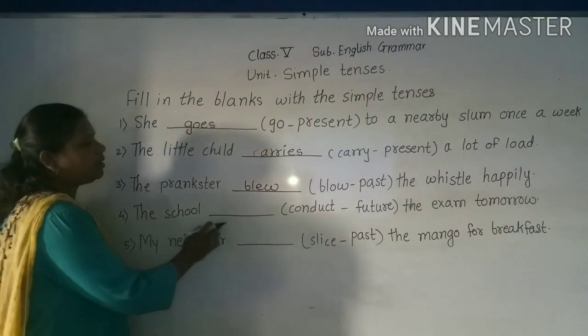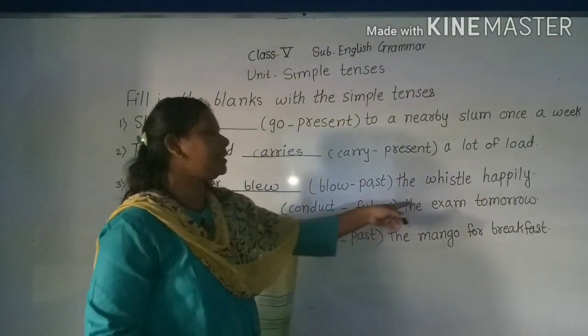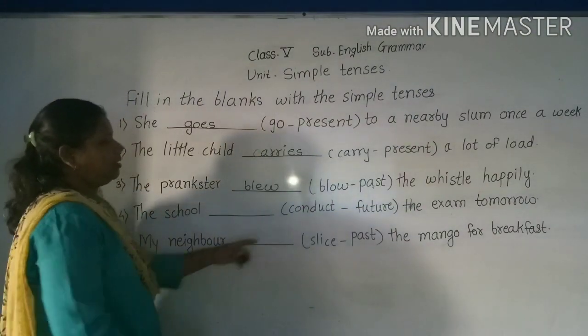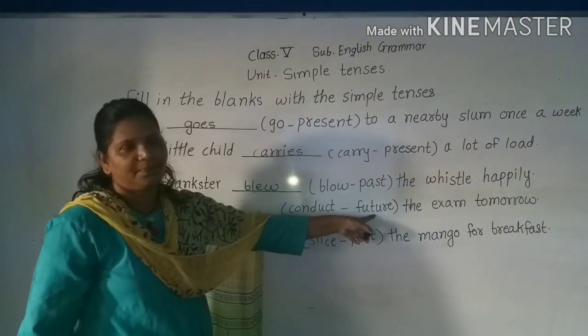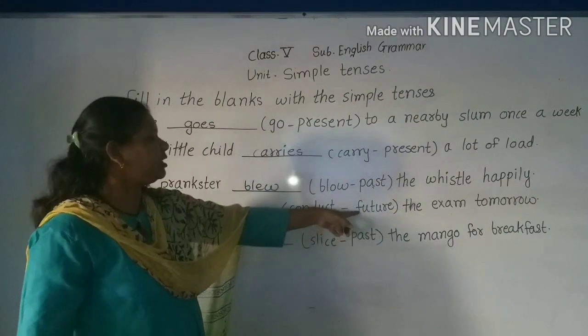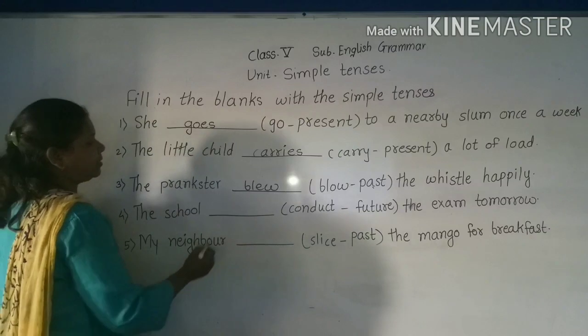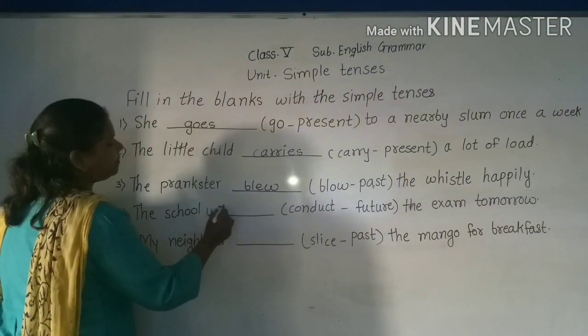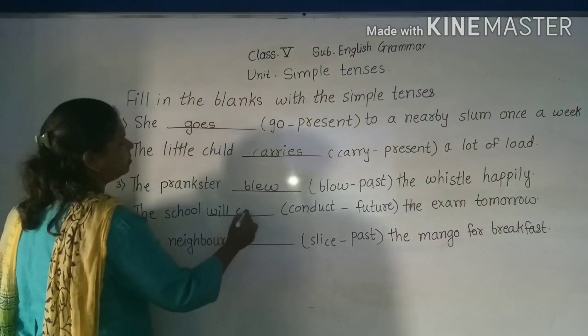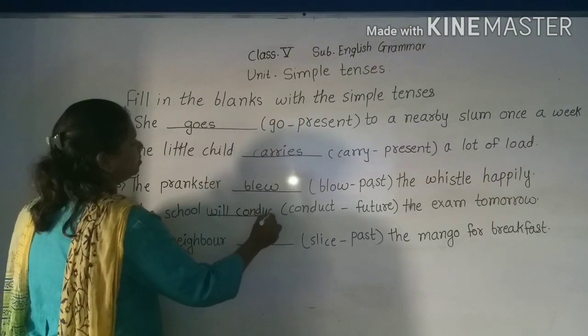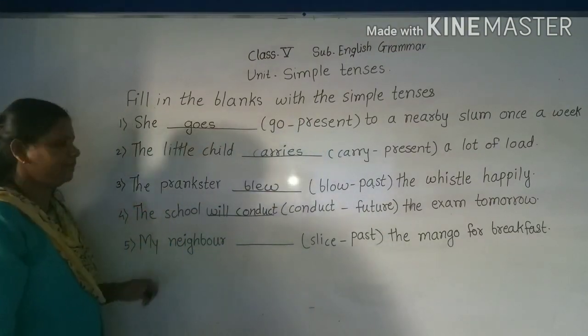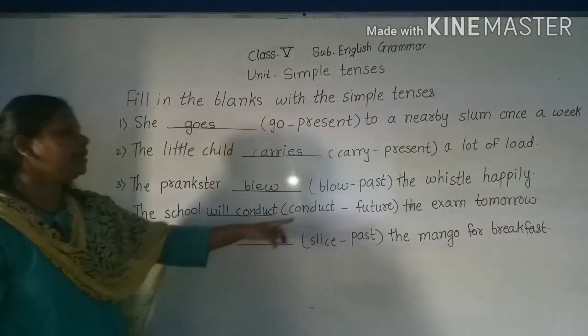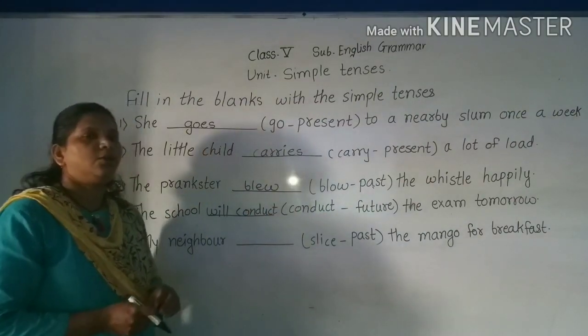See here: The school dash, conduct, the exam tomorrow. Now here it is future. What do we have to use here? The future form of conduct. So what will come here? Will conduct. The school will conduct the exam tomorrow.